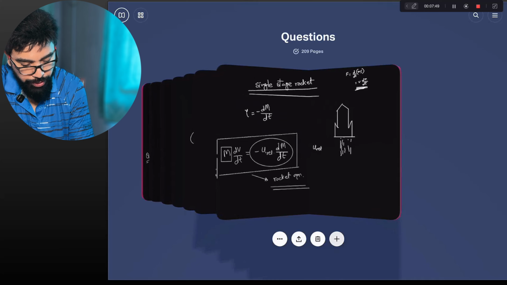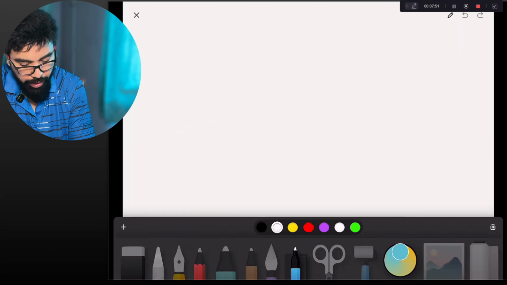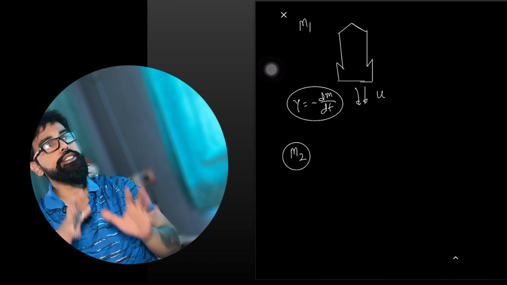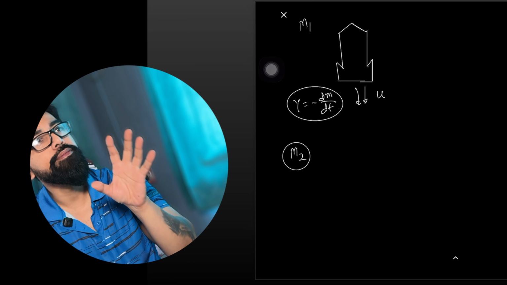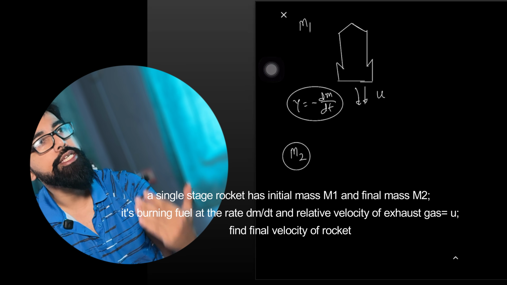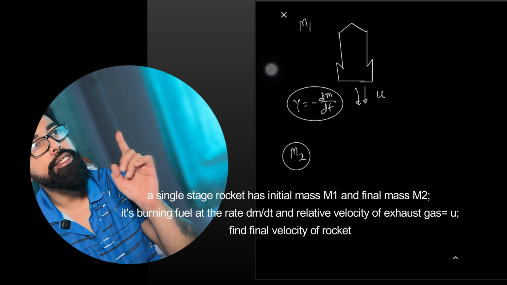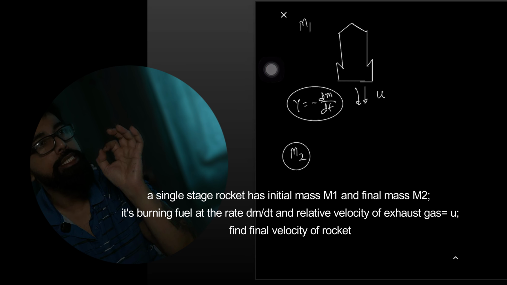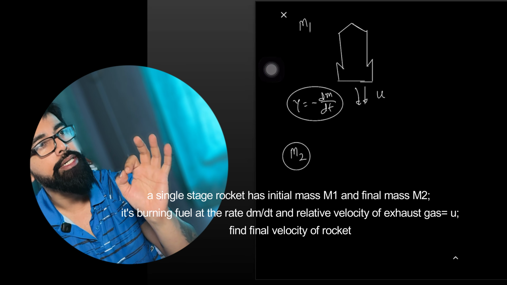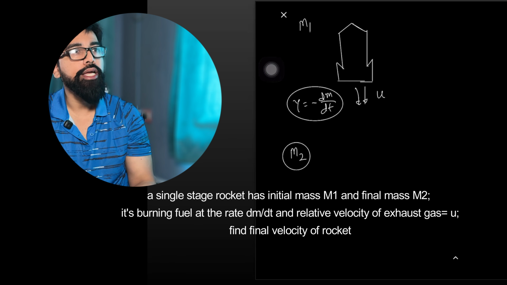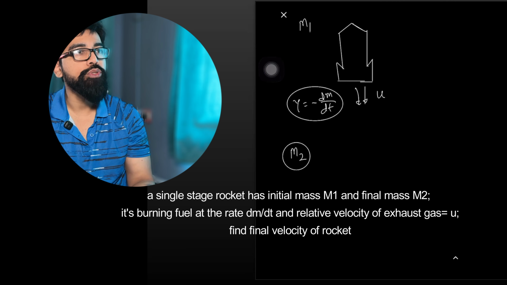Now let's try some problem. Okay. This is a single stage rocket. It has an initial mass m1. The gas is exhausted with velocity u, and the rate at which the mass is burnt is gamma. The final mass of the rocket is m2.